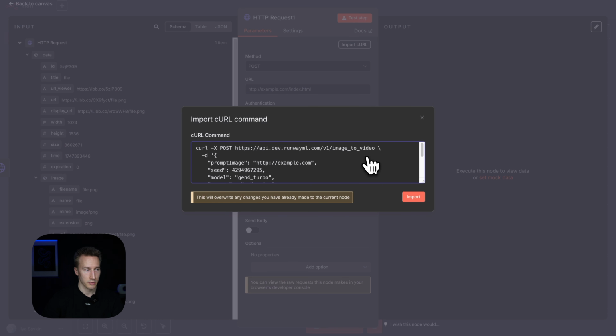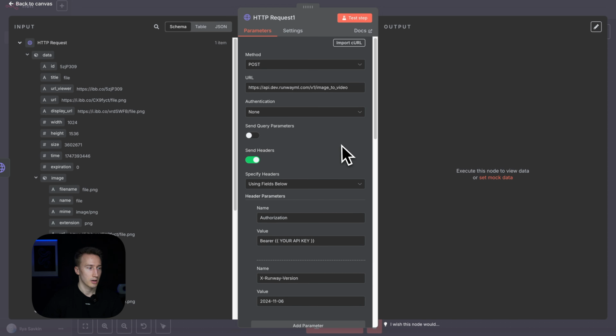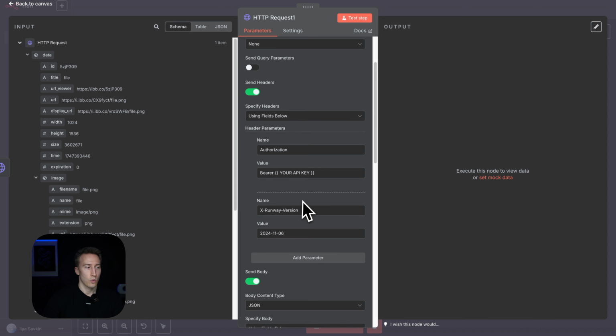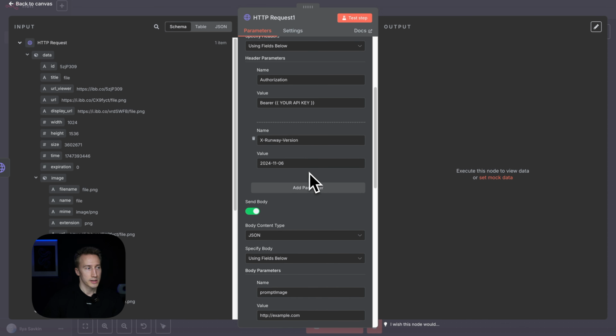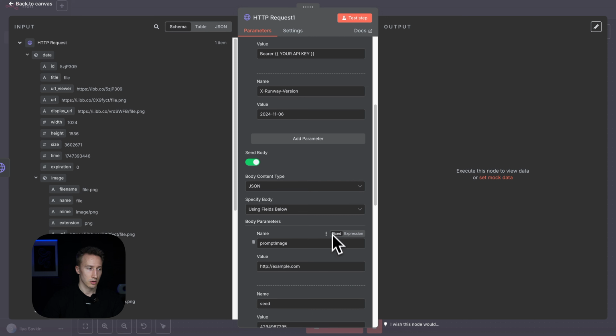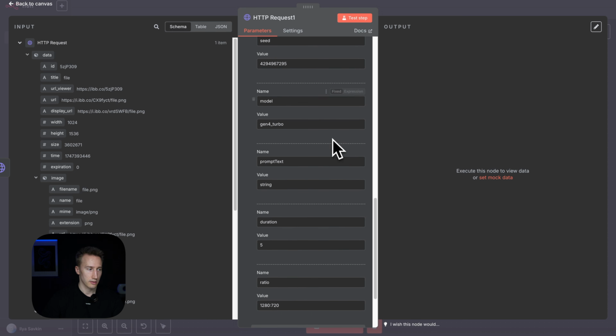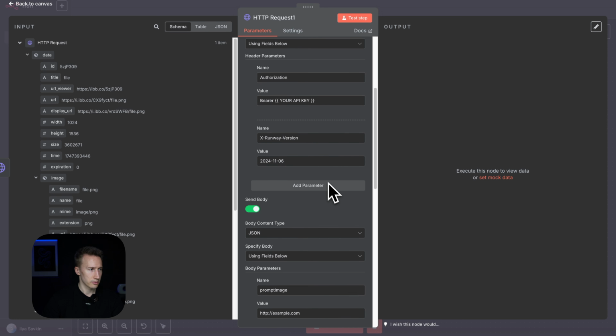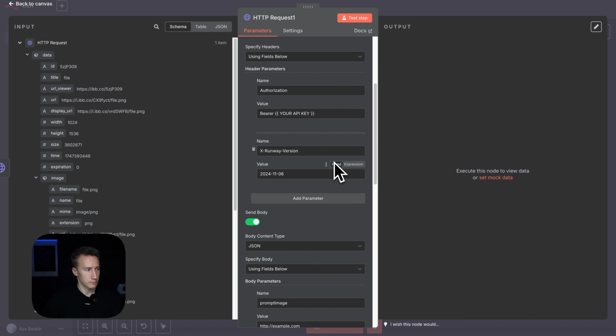Paste the code we just copied and press import. Nice. So this way, in just a few clicks, we set up the node completely. So now we just need to change a few parameters to fit our goals, and it's pretty much done.